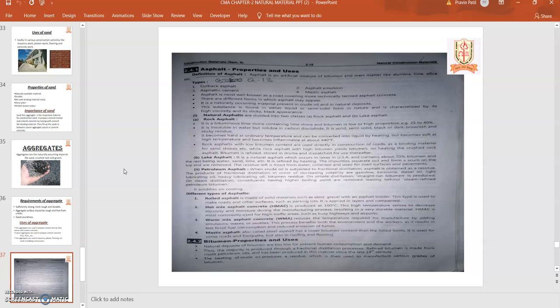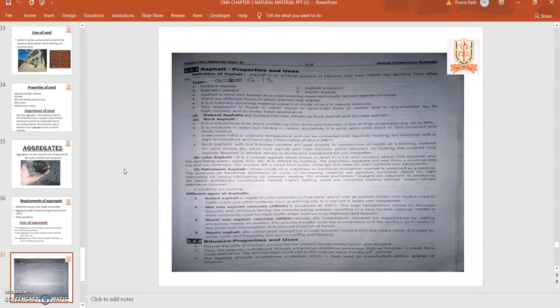Then petroleum asphalt. When crude oil is subjected to fractional distillation, asphalt is obtained as a residue. As we know, in many industries crude oil is utilized for burning purposes. So in those cases the asphalt is obtained as a residue. That asphalt is called petroleum asphalt.